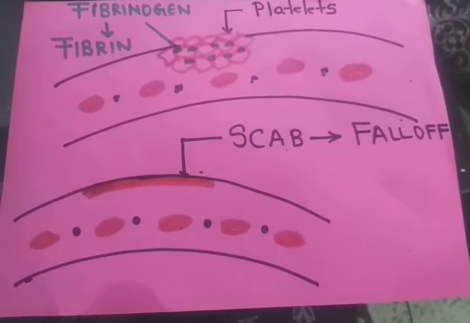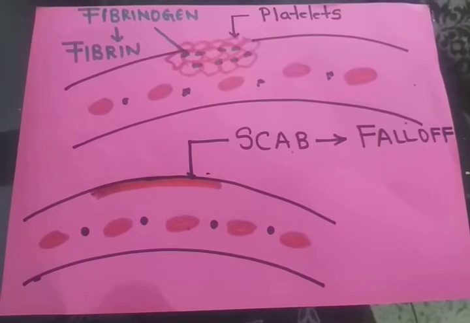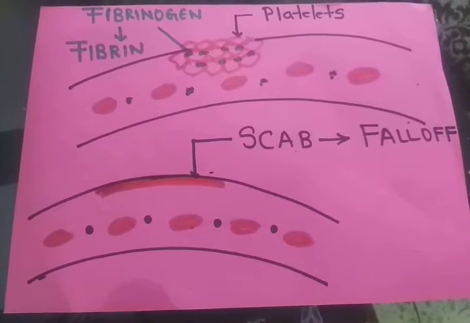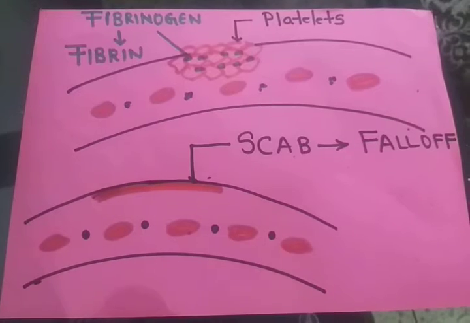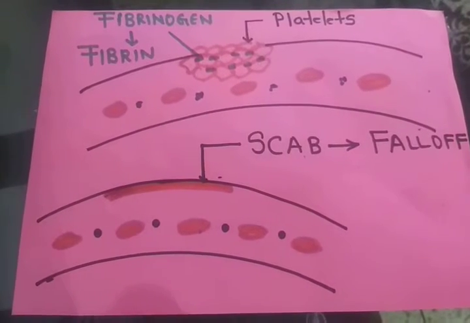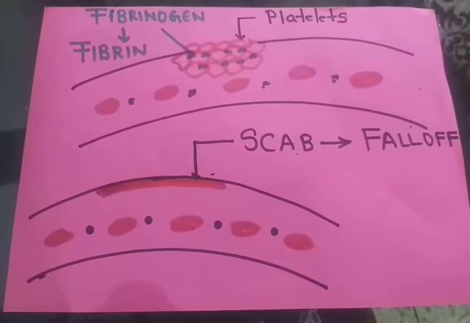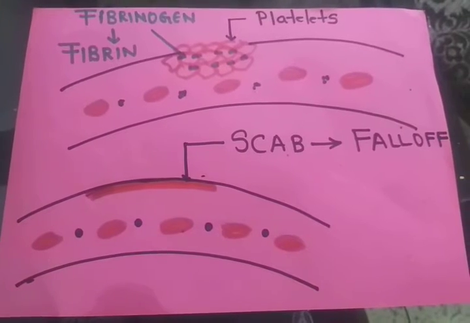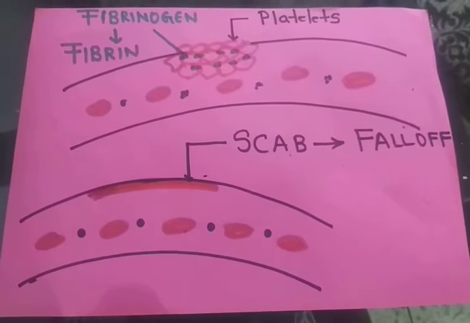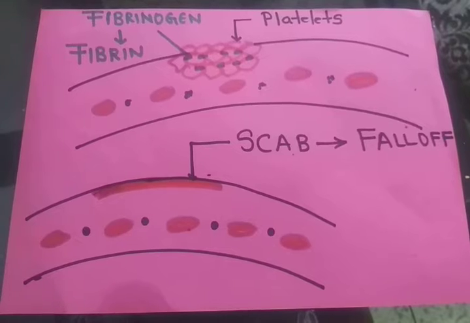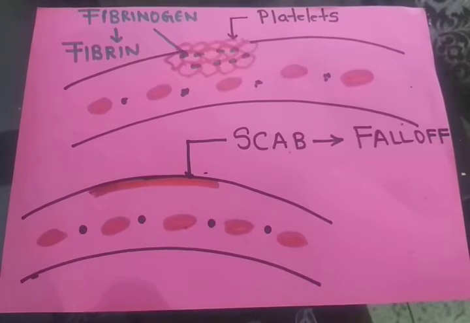Any hard covering or hard structure formed at the region of a wound is called a scab. There are other meanings for scab, but here we are not concerned about that. A scab here means any covering formed at the region of the wound when the wound starts healing.